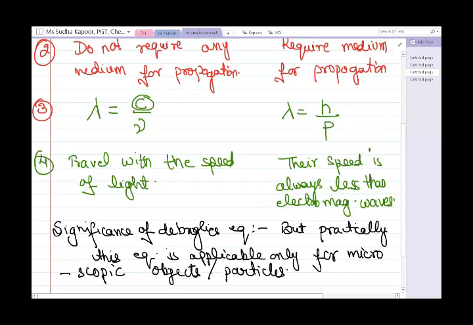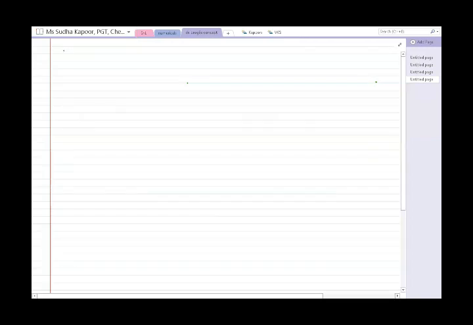Now coming to some important concepts, and also one of the NCERT back questions which is related to the concept of de Broglie as well as the angular momentum. So the next one: how can we relate the de Broglie concept with Bohr's angular momentum?